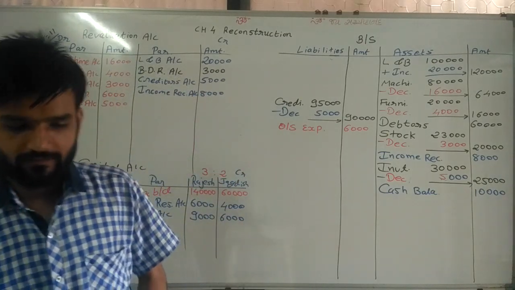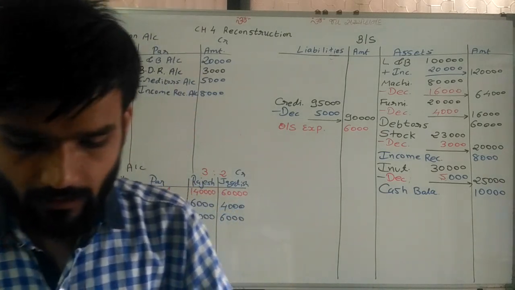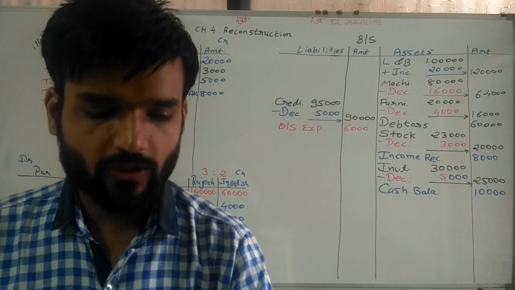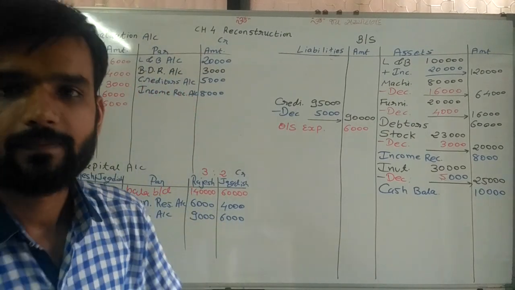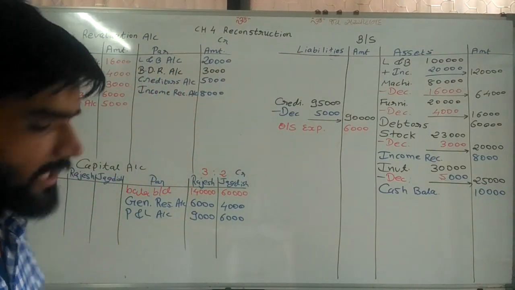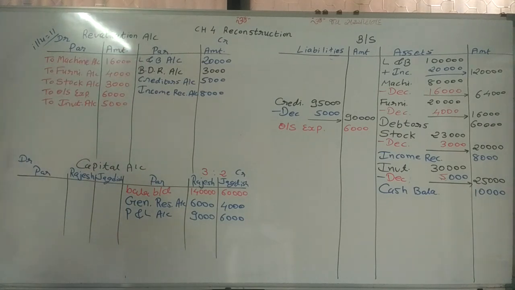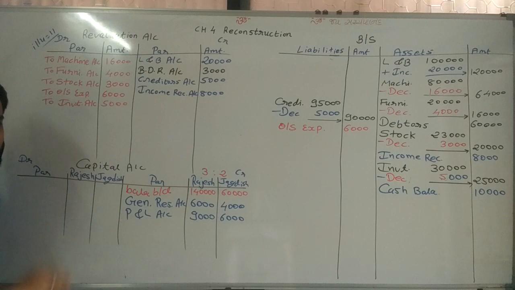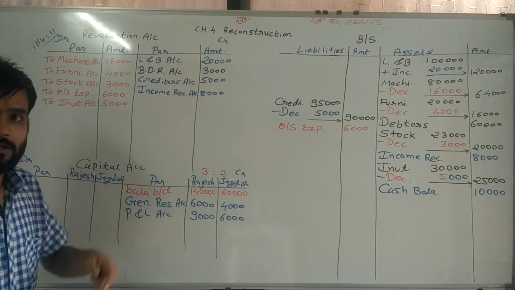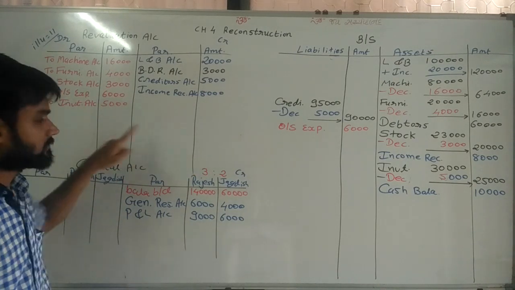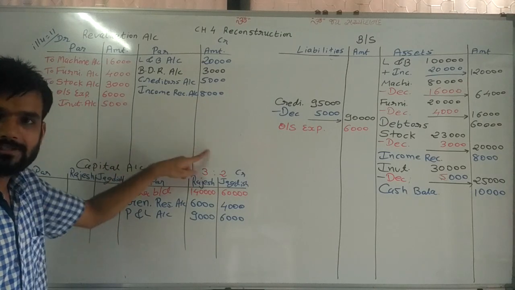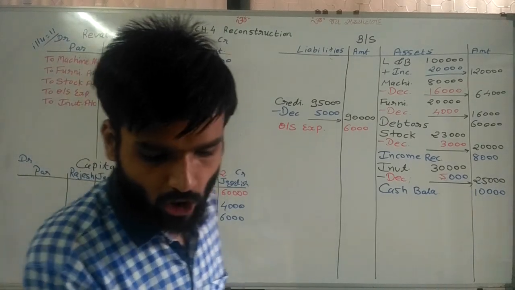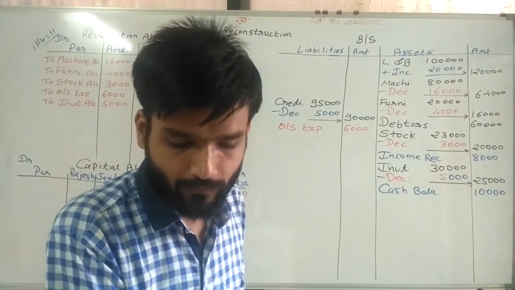Now what we are doing, sir? Now we are closing the accounts and transferring the balances. Now first of all, we are closing revaluation account. So make total of credit side, make total of debit side. Now write down highest total on both the sides. So here I have an answer. Total of credit side is 36,000.